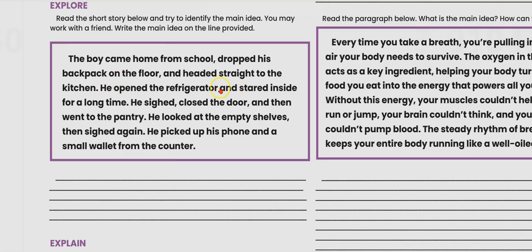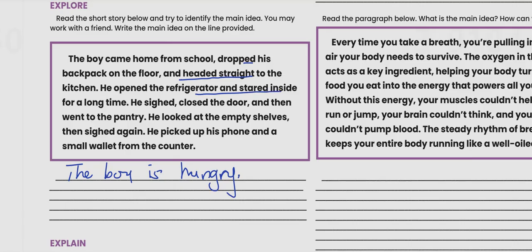So going back to this one, this idea is not explicitly stated. I think the main idea here would be that the boy is hungry. Okay, what are the factors that would have led to that? He dropped his bag. He headed straight to the kitchen. Okay, so that's one. He stared at the refrigerator for a long time.